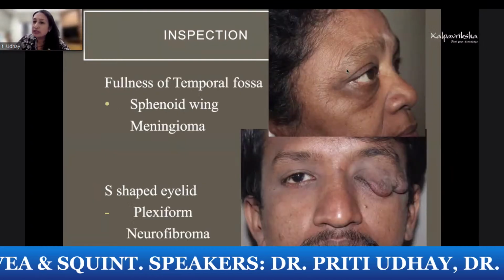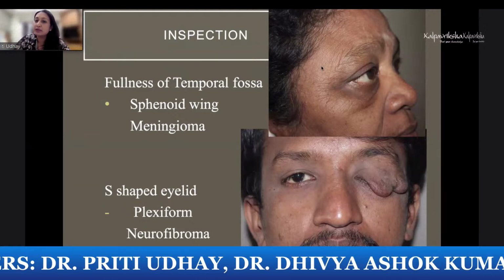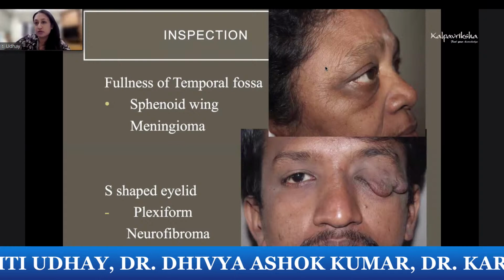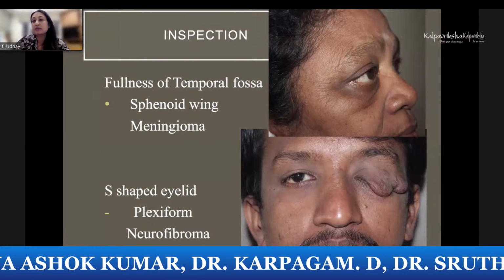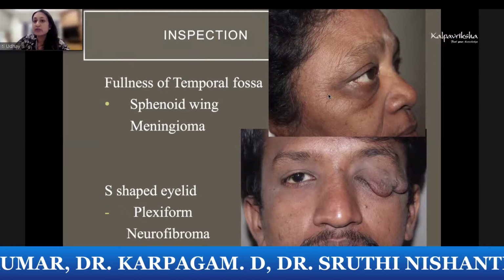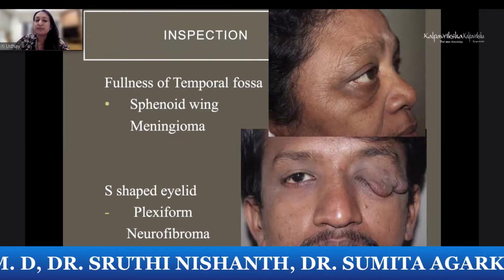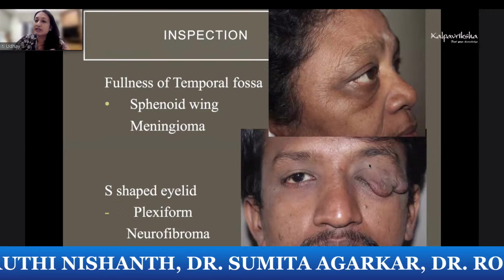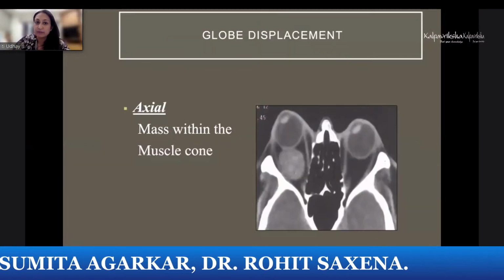Also, don't just look at the eye, look around the eye also, in the periorbital area. Like in this patient, you can see fullness in the temporal fossa. This can be because of metastasis, because of Ewing sarcoma, it can be because of sphenoid ring meningioma. So there are 3-4 conditions which give this kind of a typical appearance. And of course, when you have this kind of an eyelid, which is very obviously a neurofibroma.